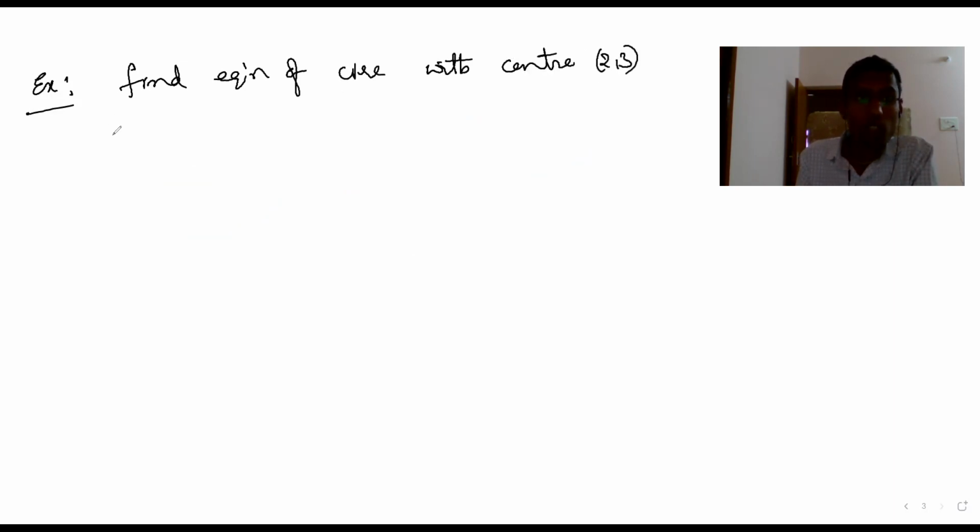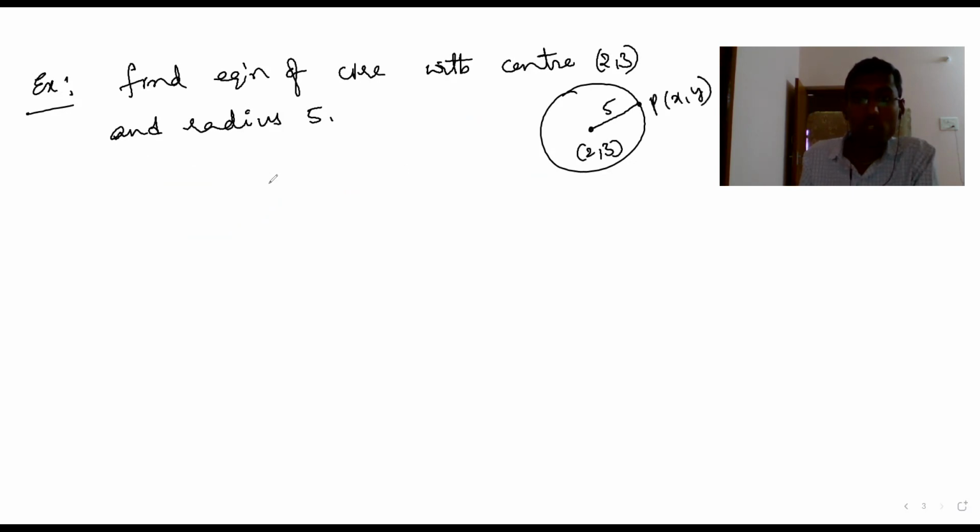So for example, like this. Now find the equation of circle with center (2, 3) and radius 5. So how do you find it? This is center (2, 3) and this is radius 5. Then you take P(x, y) as some variable point. Then CP equal to 5, right? So from that, directly you can substitute: (x minus 2) whole square plus (y minus 3) whole square equal to 5 square. This is the equation of circle.